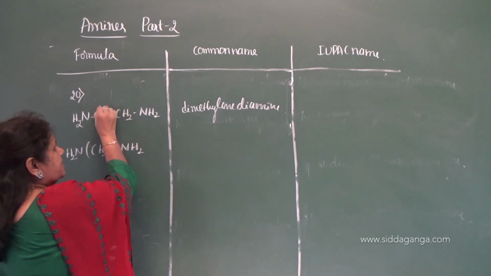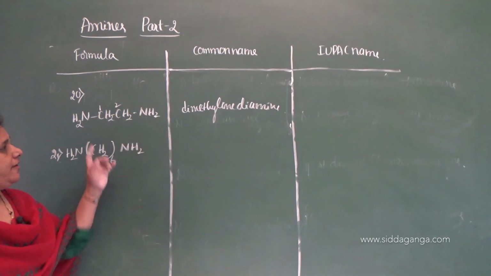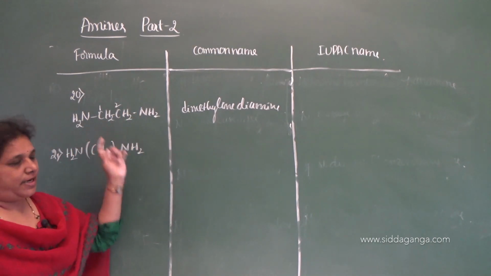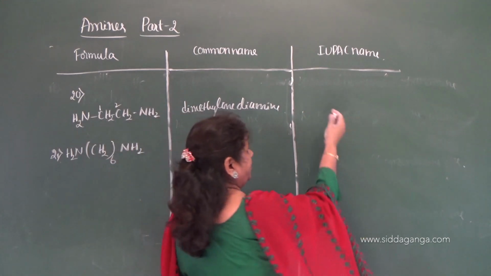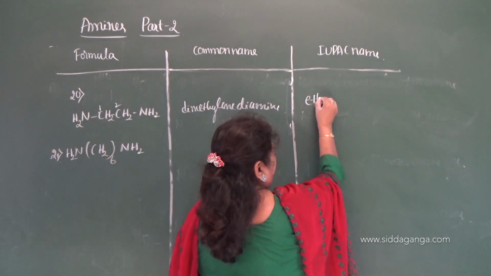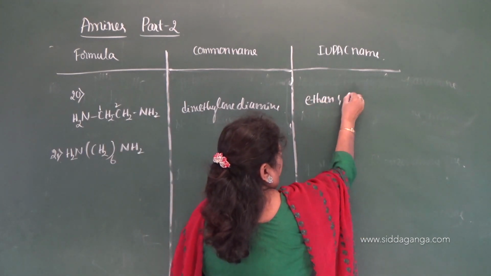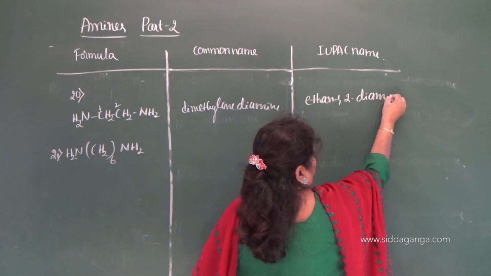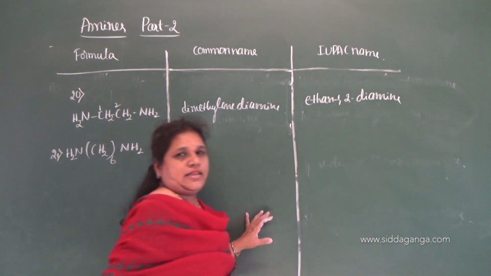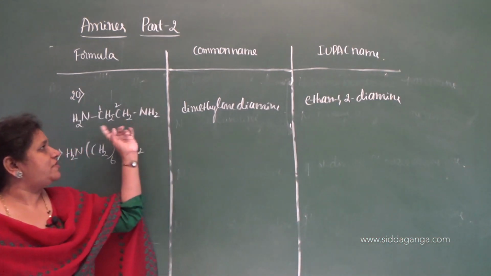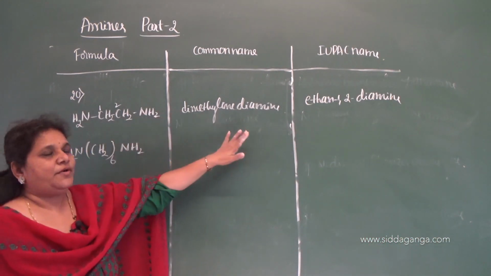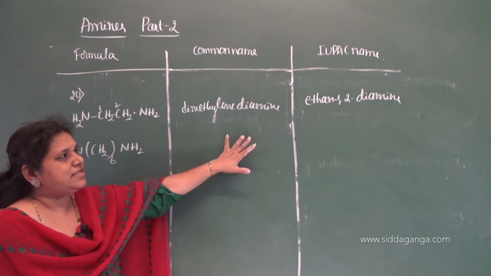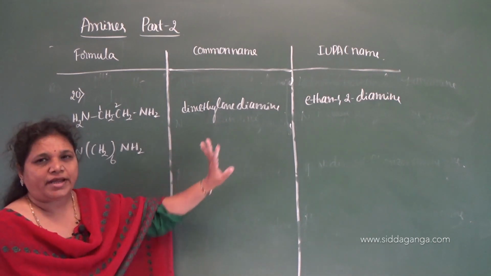CH2 group is called methylene group, therefore dimethylene diamine. And you know that it is ethane. For ethane, two NH2 groups are attached, therefore ethane 1, 2 diamine. Ethane is the root word. On first and second carbon, amino group is attached, therefore it is ethane 1, 2 diamine.